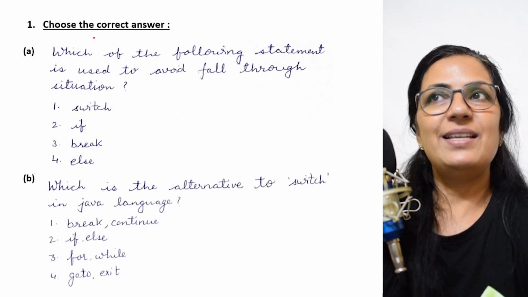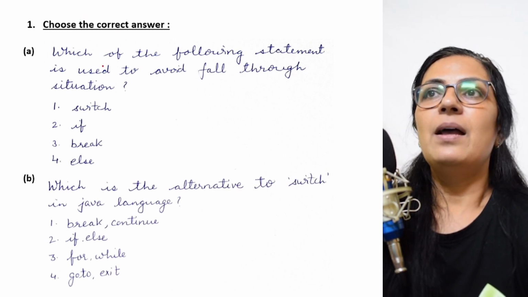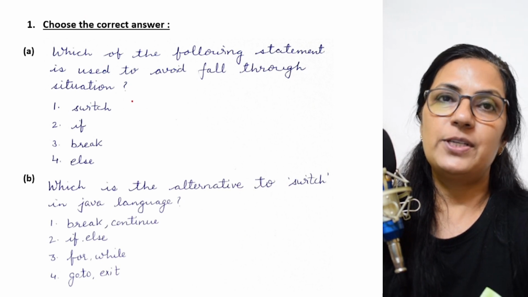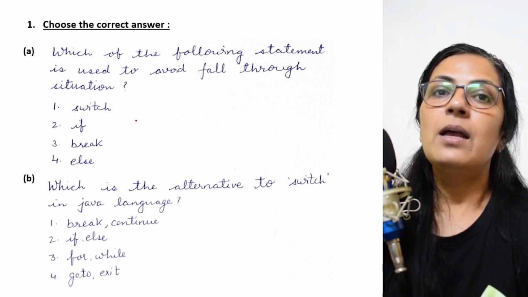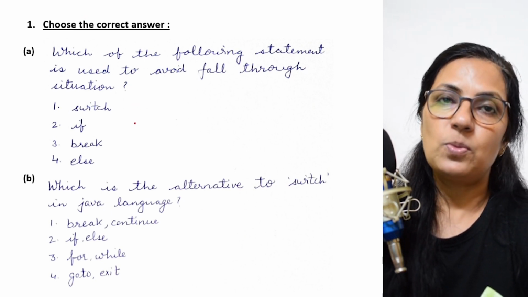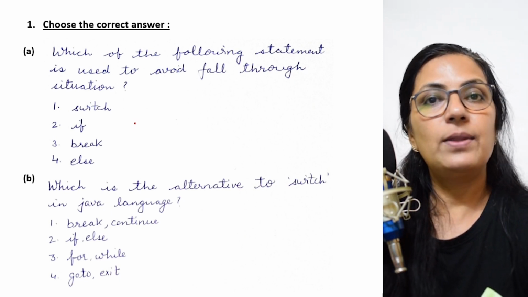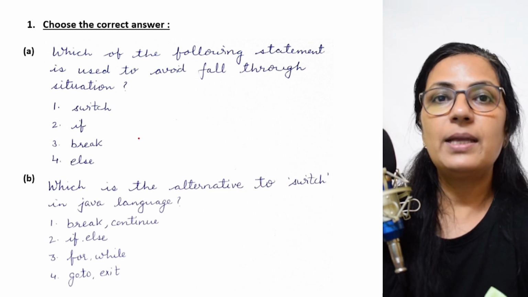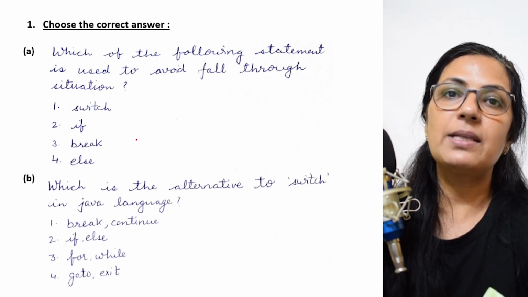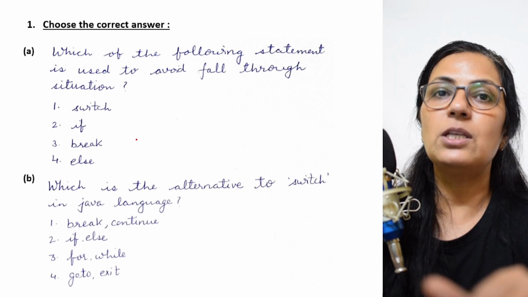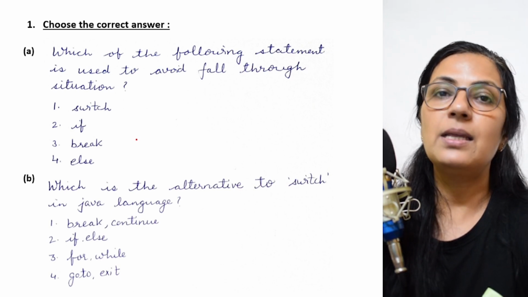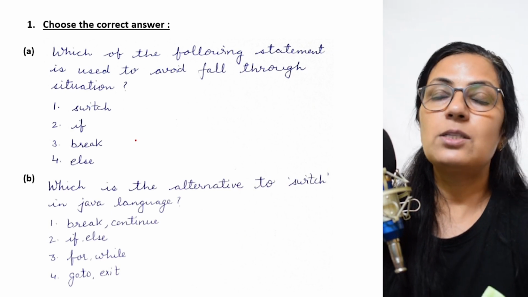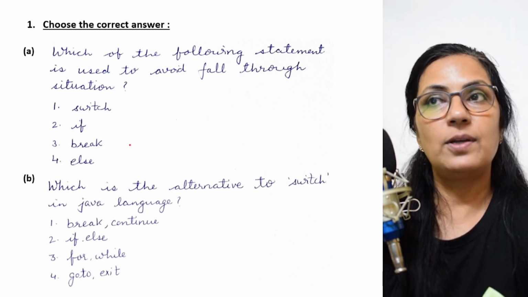The first question is: choose the correct answer. Which of the following statements is used to avoid fall through situation? Children, I suppose all of you know that fall through situation occurs in a switch block when we don't give the break statement after each case. In absence of a break statement, the program execution control enters into the next case, right? The control moves to the next case. So break is a must after each case.